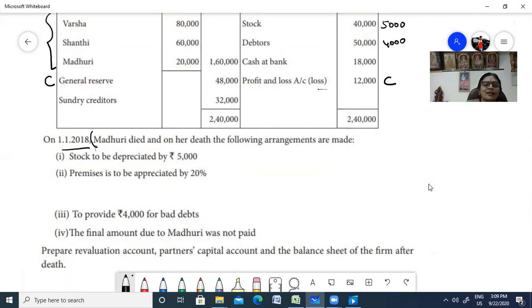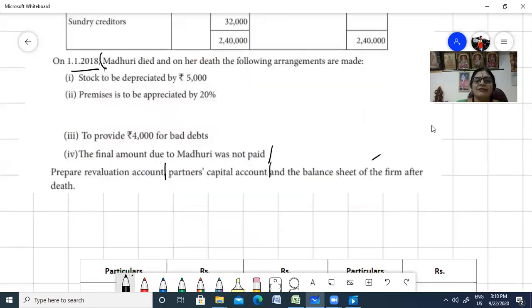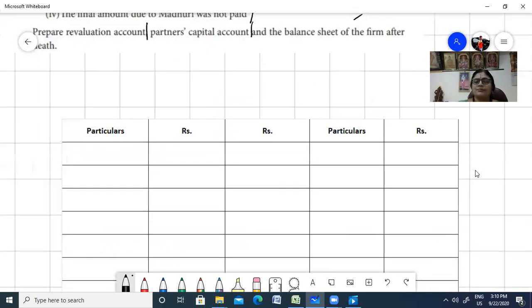Now here, the final amount due to Madhuri was not paid. So it will be transferred to the executor's loan account. Revaluation account, partners' capital account, and balance sheet: three stages you have. Shall we get into the problem? First, we'll finish our revaluation account. Then we will go to the capital account.